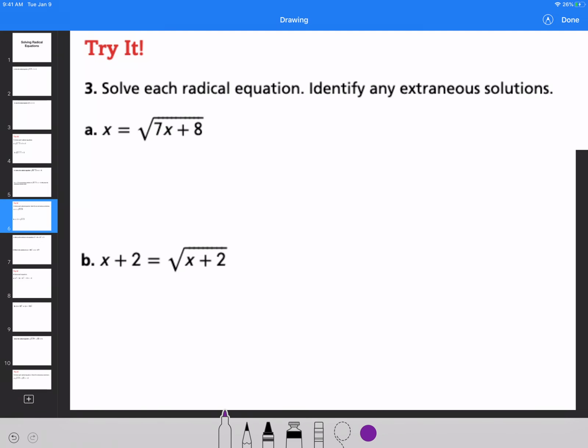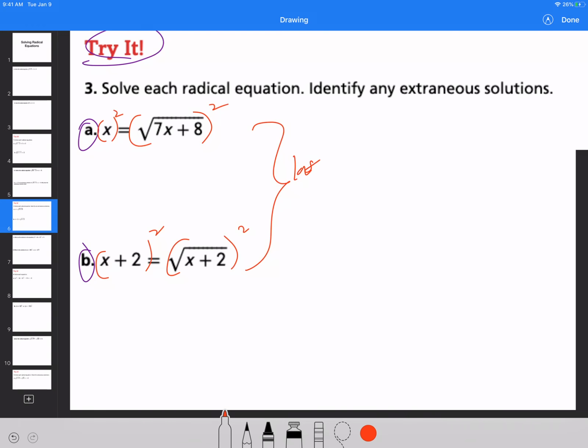Try to solve each equation, so please try these as well. Whenever it says try it, I want you to do it by yourself and make sure that you're able to do this on your own. What's your first step? Like before, the very first step is always to get rid of the square root on both sides. So I hope you have this in check. The rest, I will leave it to you.